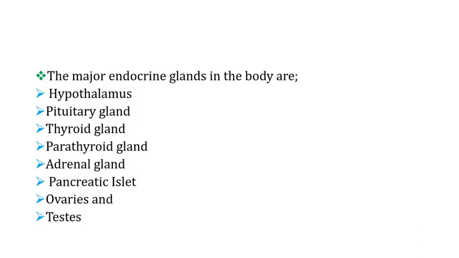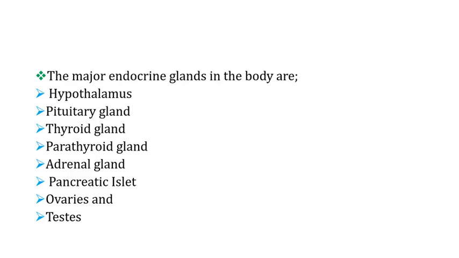The major endocrine glands in the body which we have, I would like just to mention them. We have the hypothalamus. Of course, we shall discuss it in detail as we are proceeding. We have the pituitary gland. Don't forget, hypothalamus is our master gland and not the pituitary gland. We have the thyroid gland found in the anterior aspect of the neck. We shall discuss it in detail when we will be discussing hormones of the thyroid gland. We have the parathyroid glands. They are glands found in the medial aspect of the posterior part of the thyroid gland. We shall discuss them together with the thyroid gland.